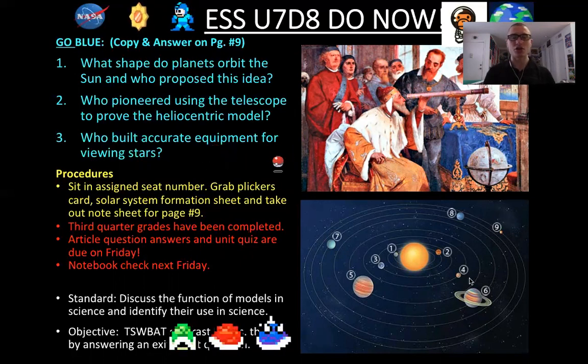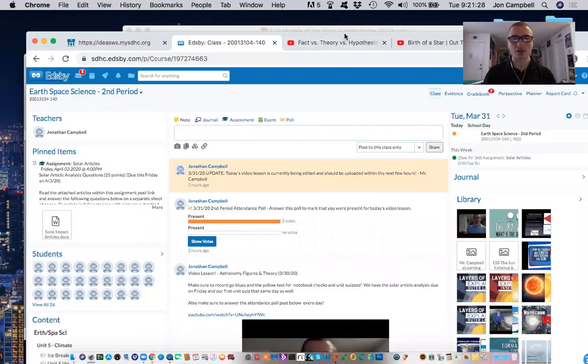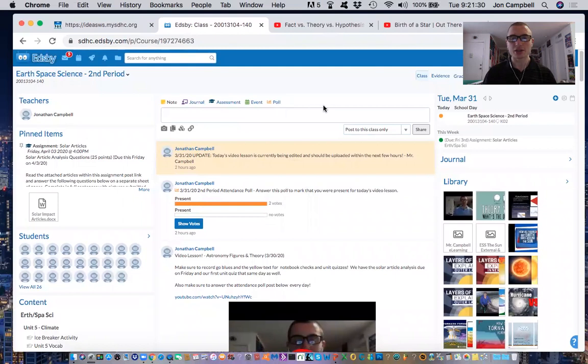Now, just to show this to you again, because a number of people have been asking me, where are the articles? How do I get them? Well, if we look here closely, I've recently done something new. I have pinned the assignment under pinned items. So if you go to the left here, you go to your pinned items. If you're on mobile with your phone, you will see the article attached below right here. It says solar impact articles. So those articles with those questions.